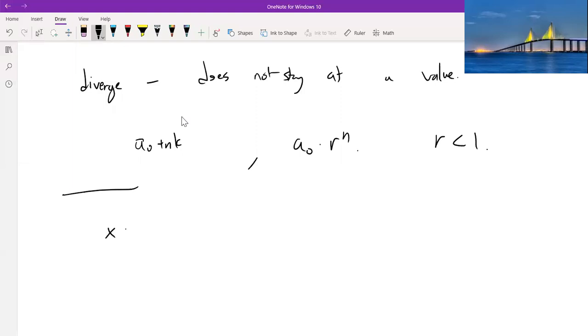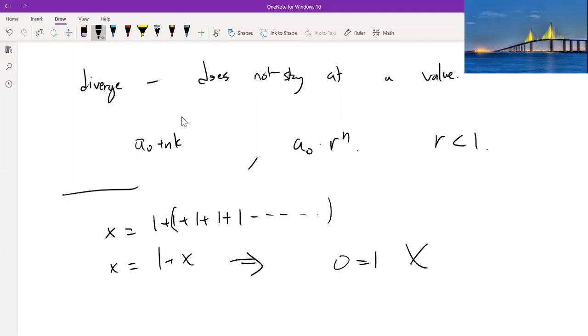We say that x is equal to 1 plus 1 plus 1 plus 1 plus 1, and so on. And I say, okay, x is therefore equal to 1 plus, and then if you put parentheses here, this is just itself, so 1 plus x. This will result in, if you subtract x from each side, 0 equals 1. But we know this is blatantly wrong in mathematics. There's no such thing as 0 equals 1. This is a false equivalence.